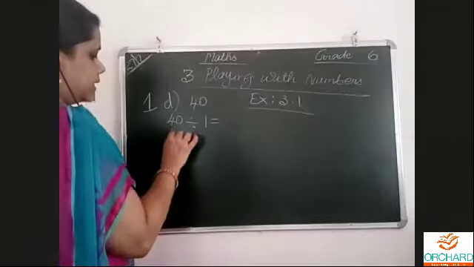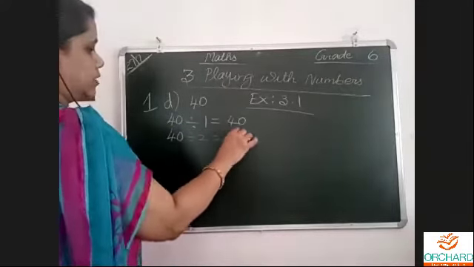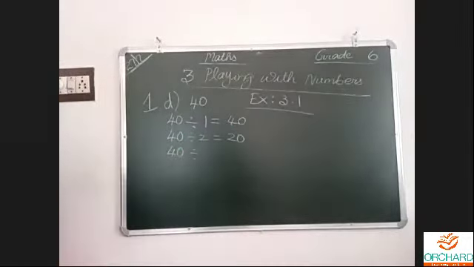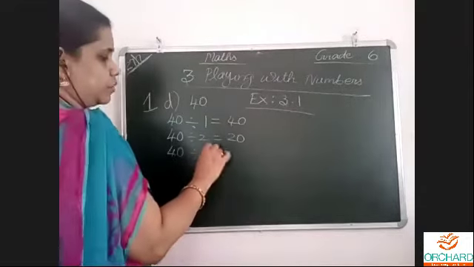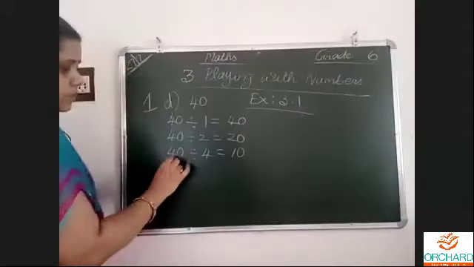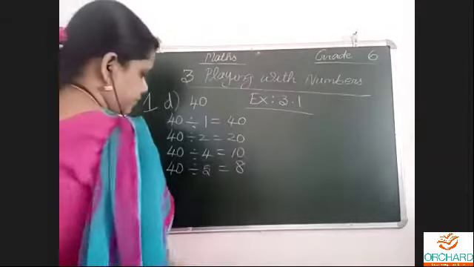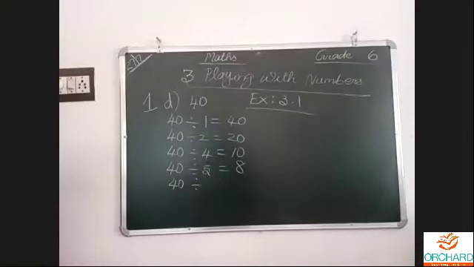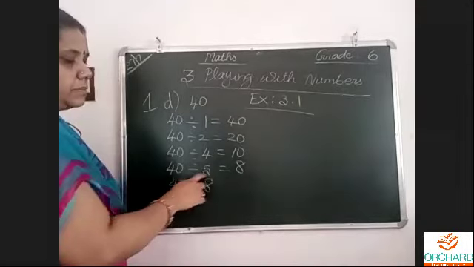Okay, 40 divided by 1 is 40. 40 divided by 2 is 20. 40 divided by 3 is not possible; it must be totally divisible. So 3 won't come, next is 4. 10 4s are 40. 40 divided by 5, yes. 8 5s are 40. 40 divided by 6 is not possible. 40 divided by 7 is not possible. 8. So 6 not possible, 7 not possible, 8.